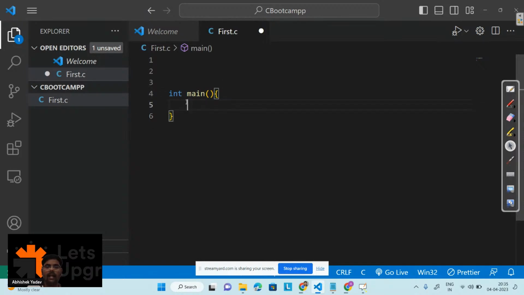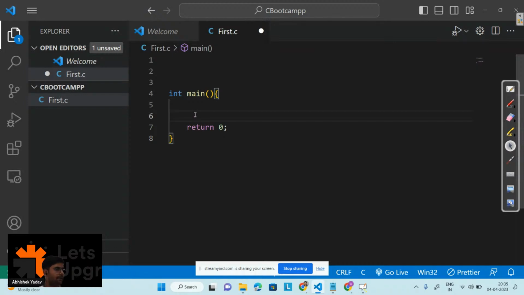After that, I want to print hello world on the output screen. Anyone from the chat, how to print hello world on the output screen? Please write in the chat. Okay, this is a way to create a function. You write int, which we will discuss in the upcoming class, and after that main is the name of the function, and you have to use round brackets, curly brackets, and you have to return something.